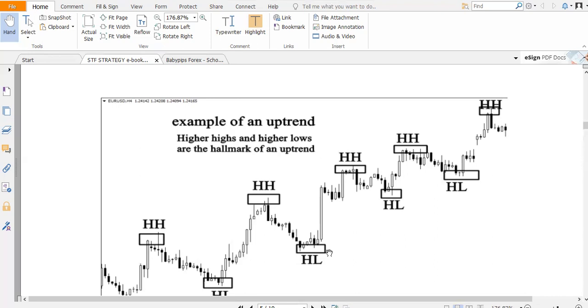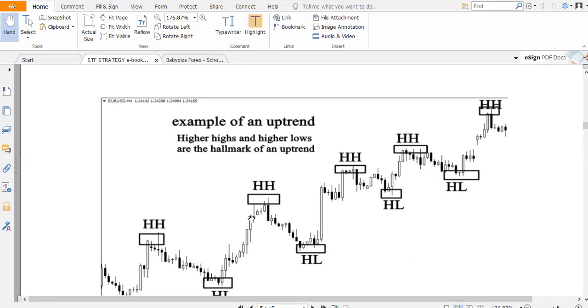In an uptrend, it's like you are moving up the stairs. The market does not move in a straight line. Show me where the market moves in a straight line; that is not the true structure of the market as explained in price action. It moves in a staircase formation, whereby traders move up, take profits, others hold, they move up once again, take profit, and move up once again.